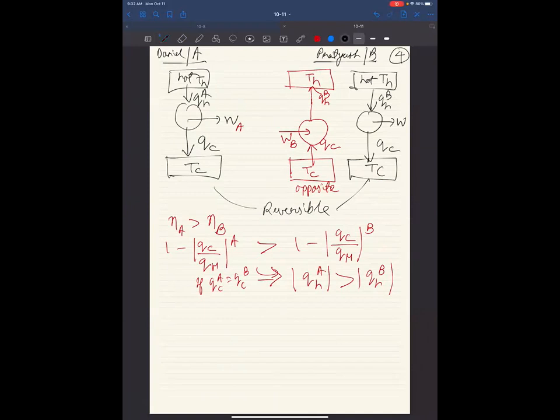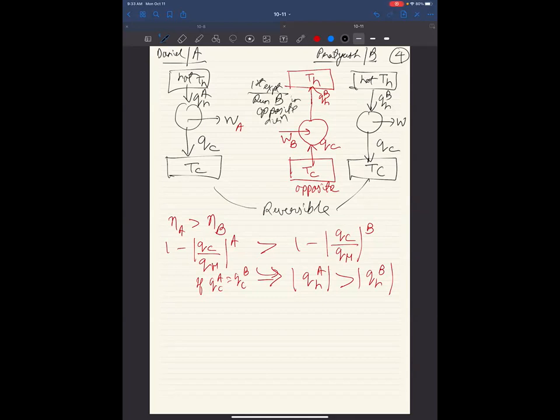Okay, let's focus on this. So yeah, but if anything confuses, please ask me, okay? Because I make lots of mistakes. So QHA is more than QHB. So that was the first part of the thought experiment, that we run it reversibly. Now let's go to the second part of the thought experiment. So we run it in the opposite direction. So the first experiment, run B opposite. Run B in opposite direction.